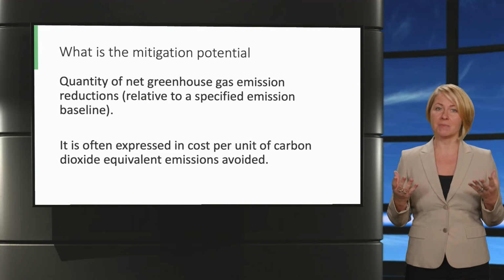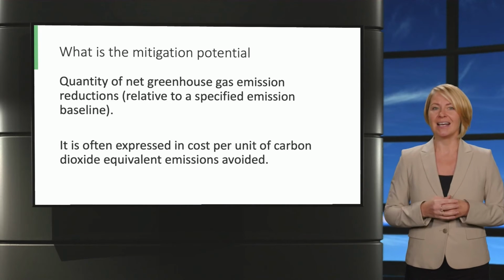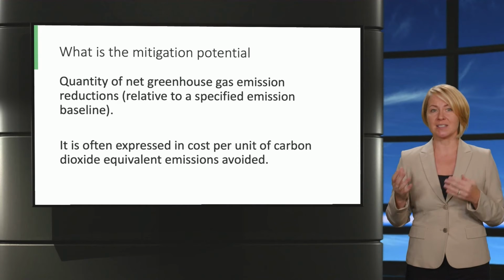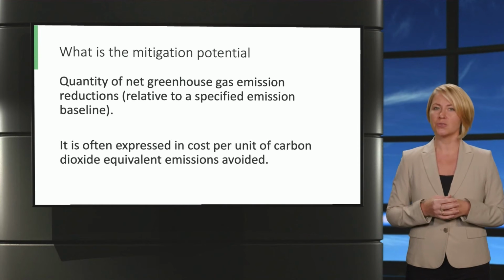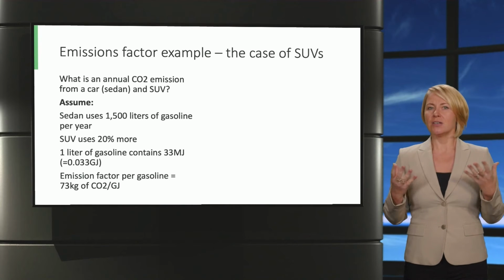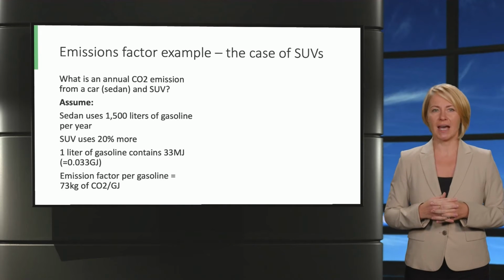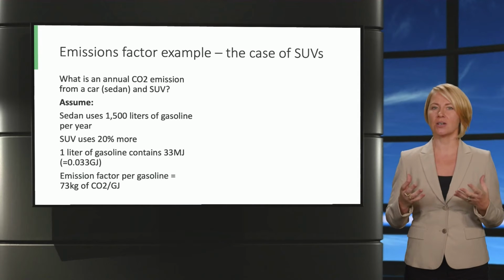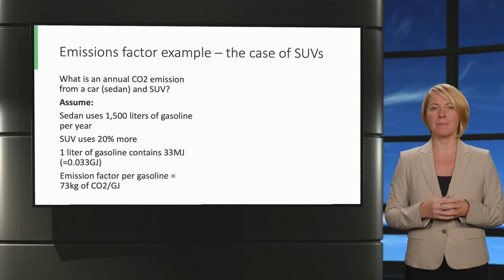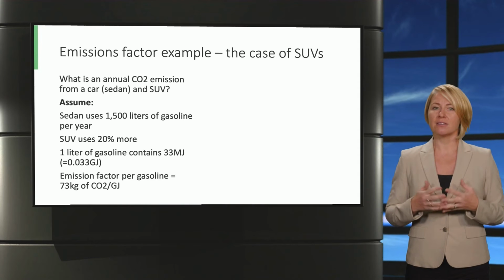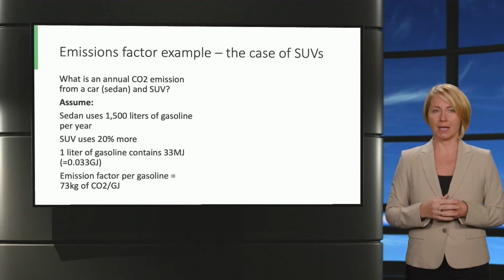Before we examine abatement cost curves in transportation, let's solve a quick example and evaluate annual emissions between sedan and an SUV. To do so, we have to make the following assumptions. Sedan uses 1,500 liters of gasoline per year, and SUV uses 20% more. 1 liter of gasoline contains 33 megajoules. Emission factor per gasoline equals 73 kilograms of CO2 per gigajoule.